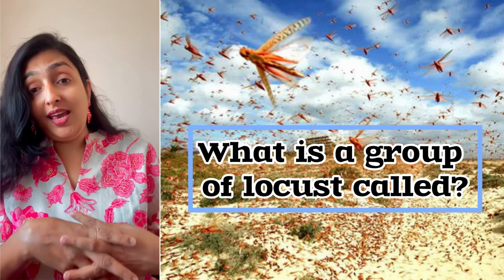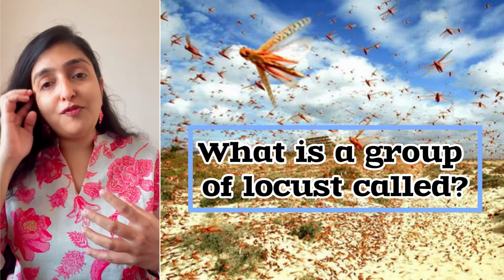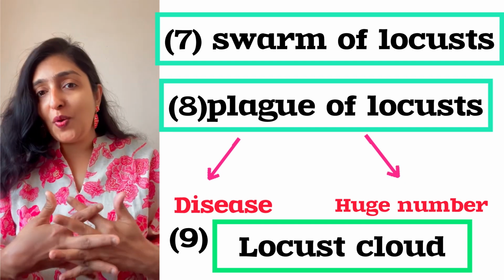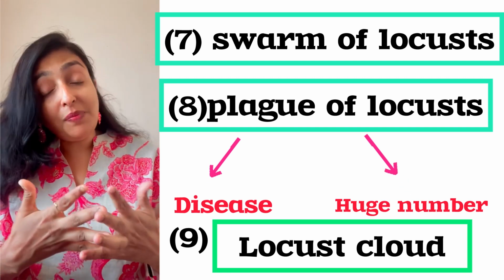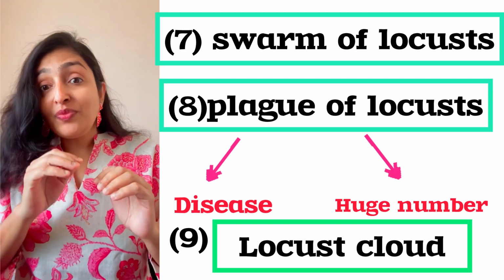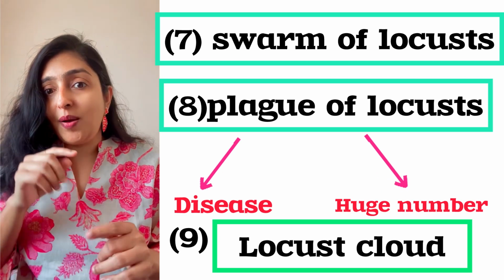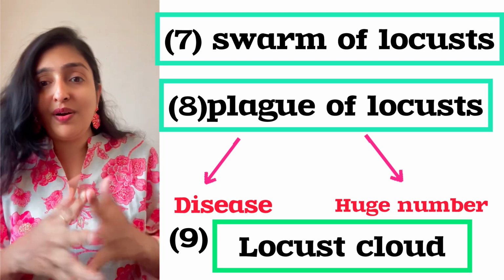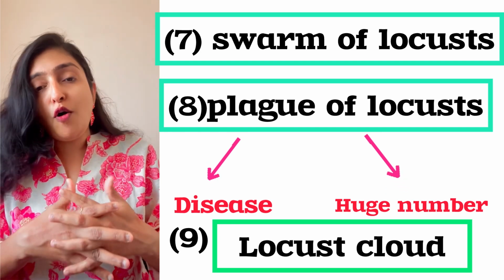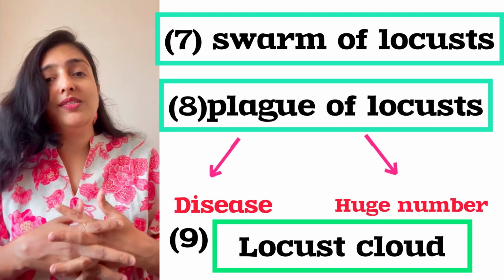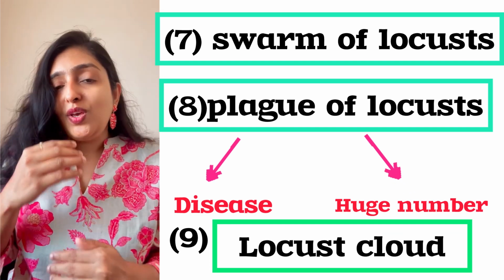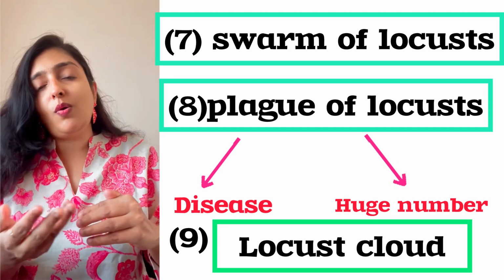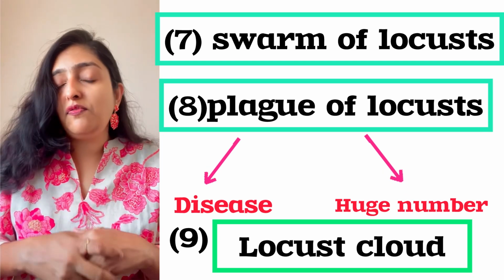What do we say for a group of locusts? We say, hey, there comes a swarm of locusts. Then we also say plague of locusts. Plague means epidemic or a contagious disease. But apart from this meaning, it also means huge number, an invasion of fast spreading locusts. Okay. Then we also say, hey, there is a locust cloud. Locust cloud is also a collective noun used for locusts.